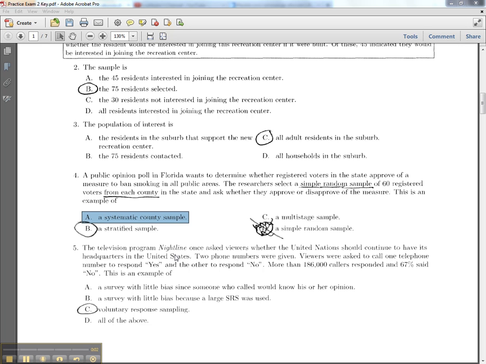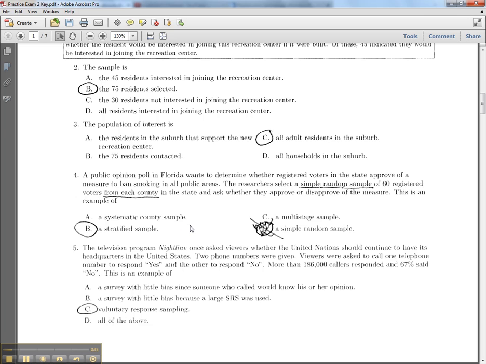Number 4 for practice exam number 2, it says a public opinion poll in Florida wants to determine whether registered voters in the state approve of a measure to ban smoking in all public areas. The researchers select a simple random sample of 60 registered voters from each county in the state and ask whether they approve or disapprove of the measure. This is an example of letter A, which you can disregard and throw away because it's not even anything. A systematic county sample, that's not anything. You've never been taught what that is. That's made up stuff to throw you off.